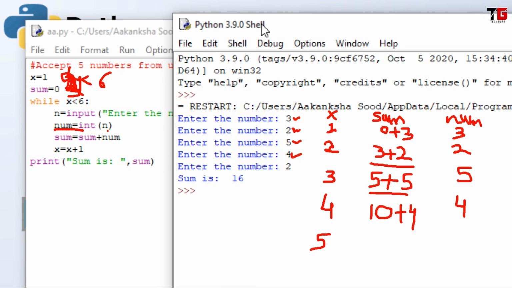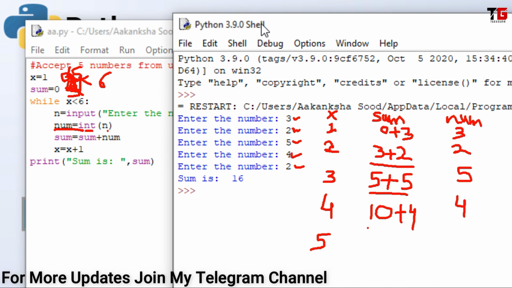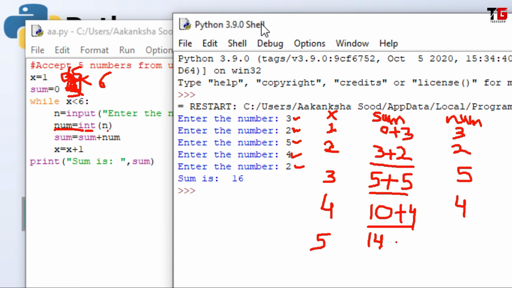Then it will run the loop one more time. 5 is less than 6. Accept the next number. The number is 2. 2 will be stored in n. It will be converted to integer, stored in num. Then num will be added to sum. And the sum will become 14 plus the next number, which was 2. So 14 plus 2. Now x will become 6.